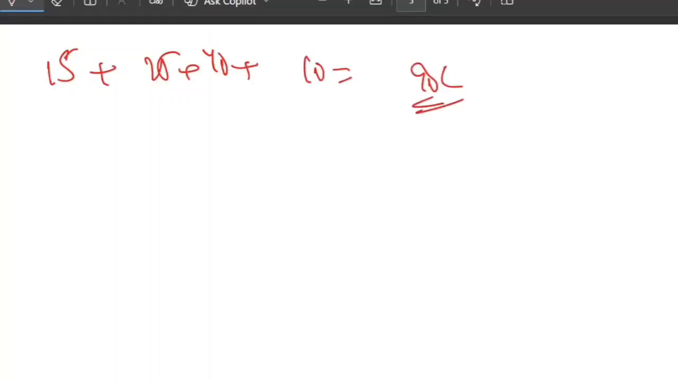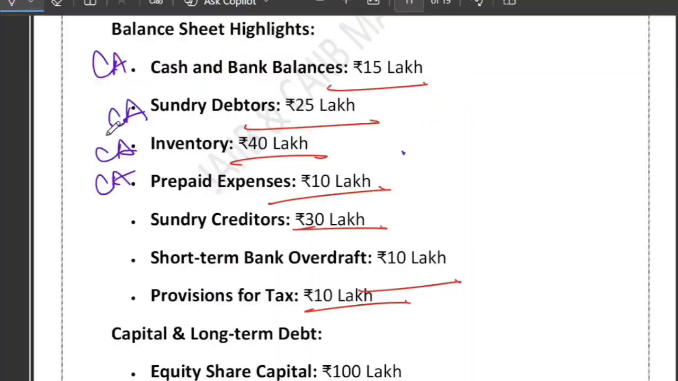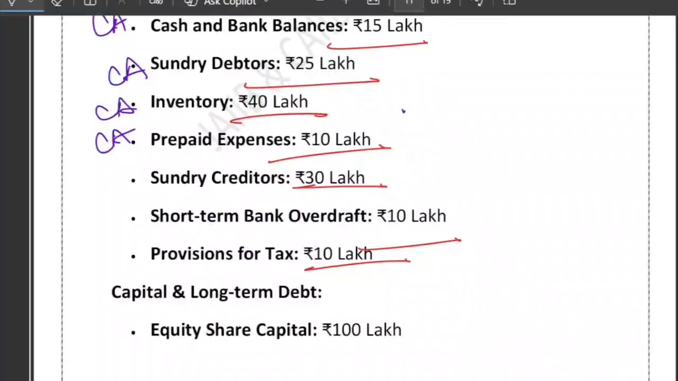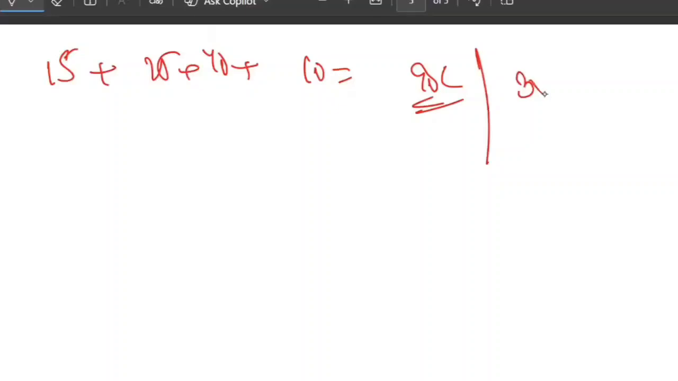Right? So 90 lakh. Now identify the current liability. What are the CL? See, this sundry creditor, current liability. Short-term overdraft, current liability. Provision for tax, current liability. Right. So these are the current liabilities. So add all of them. 30 plus 10 plus 10. Right. So current liability is how much? 30 plus 10 plus 10, which is equal to 50 lakh.